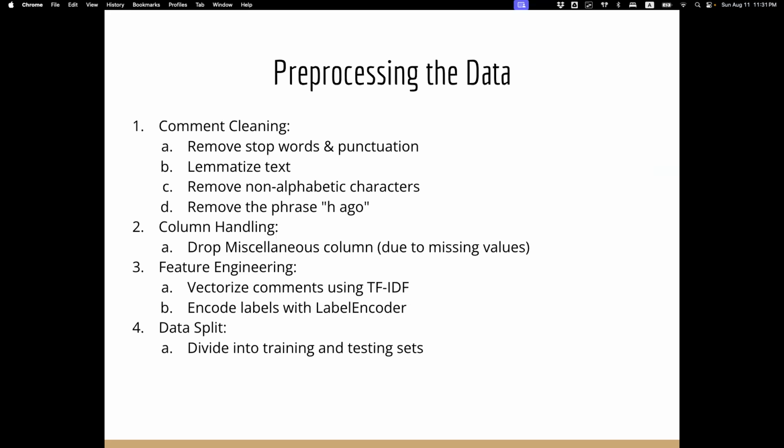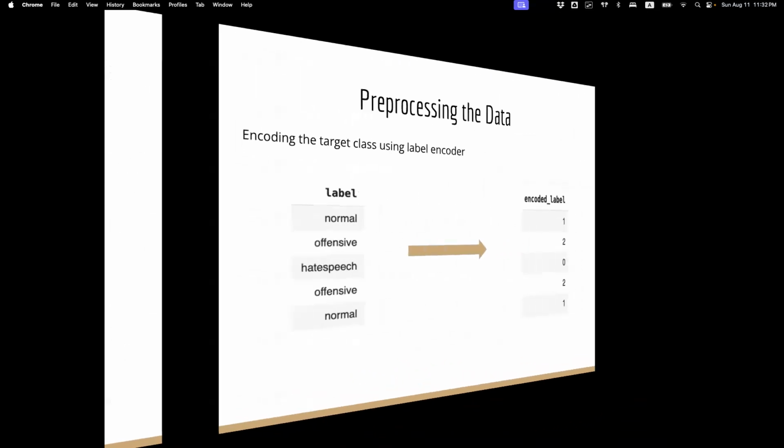We used feature engineering as part of the pre-processing. We vectorized the clean comments using TF-IDF, and that gave us a numerical representation of those words. And then we encoded the labels: offensive, normal, hate speech, with label encoder. And then we divided the data into training and testing sets.